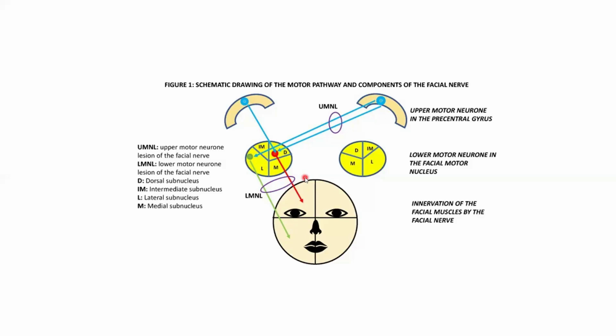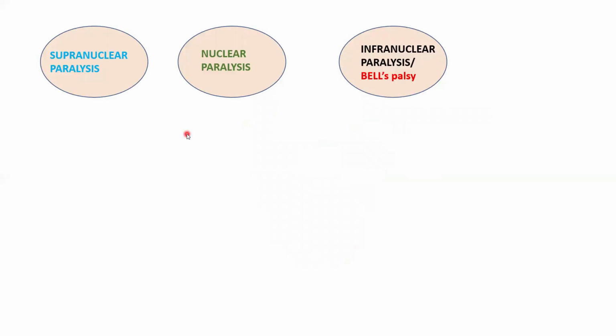Now coming to the most important part of the lecture. It's not only to diagnose that the patient is suffering from facial nerve injury, but also to localize where exactly the injury is. What do you mean by these three terms: supranuclear paralysis, nuclear paralysis, infranuclear paralysis?